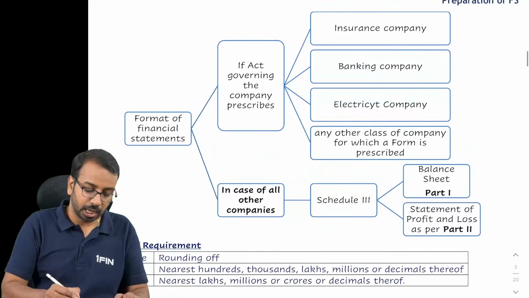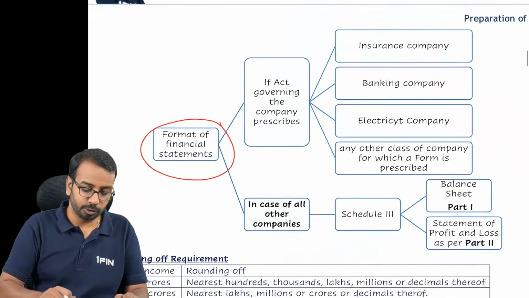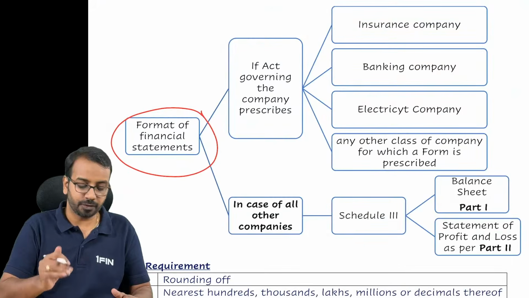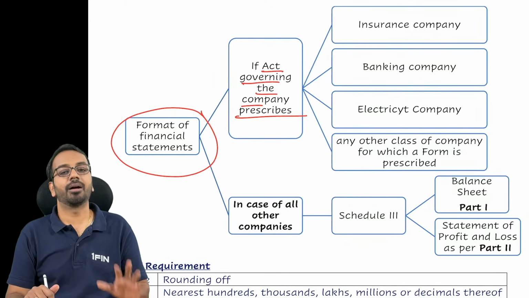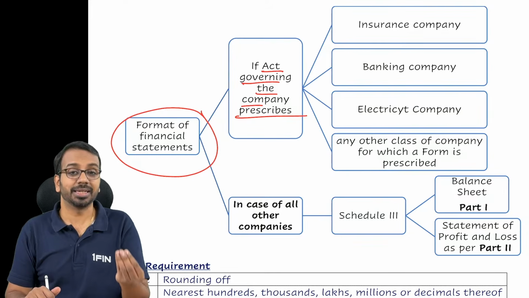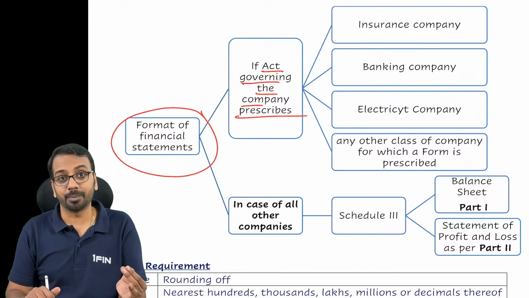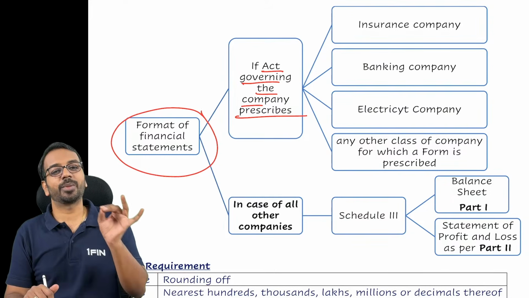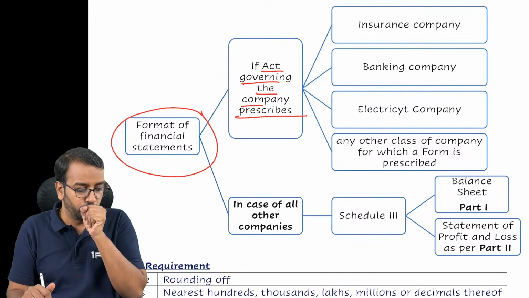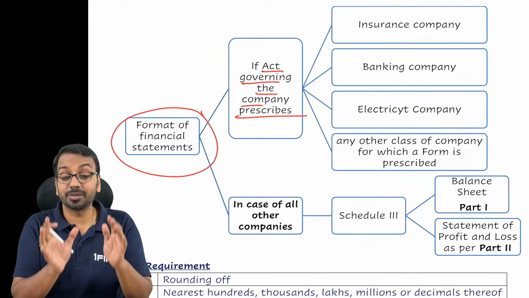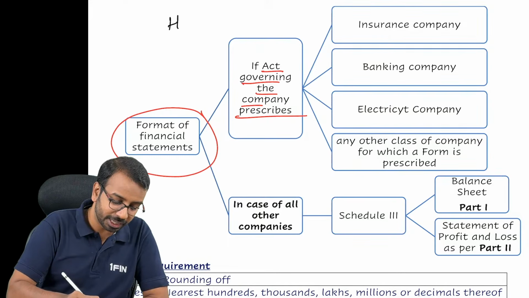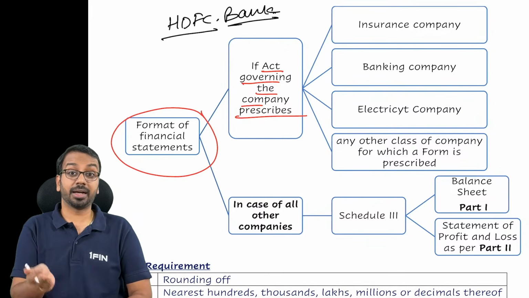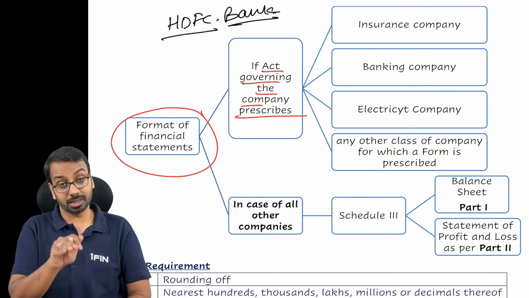Now, coming to the format of the financial statements, that is the final account, there are two buckets. The first bucket is if the act governing the company prescribes the financial statement format. For example, let us say it's a banking company. If it is a banking company, the format is prescribed by RBI and RBI's format has to be followed while preparing the financial statement. So let us say we talk about HDFC Bank. Is HDFC Bank registered under Companies Act? Is it a company? Yes, it's a company.